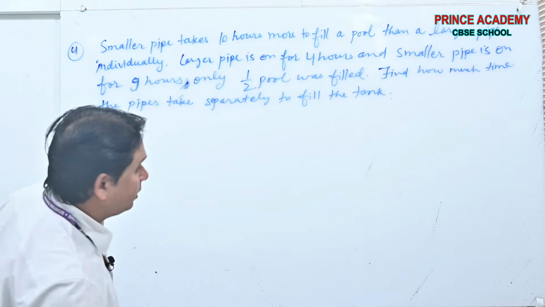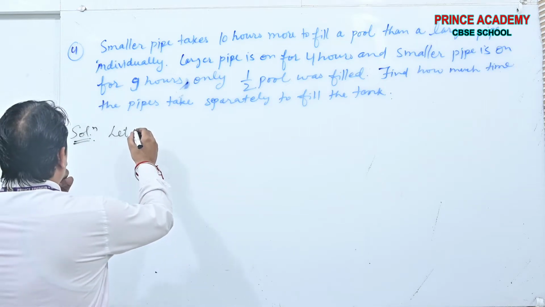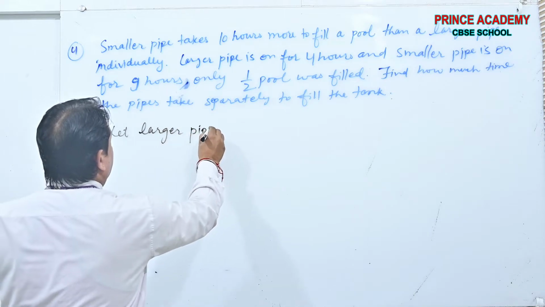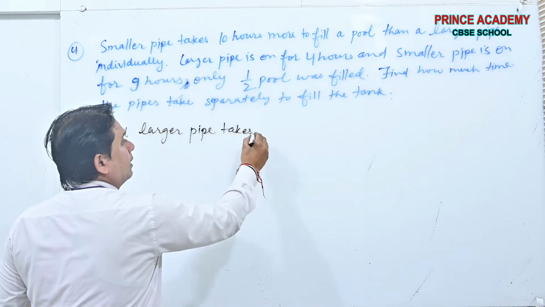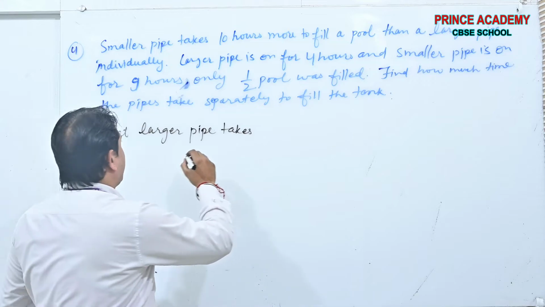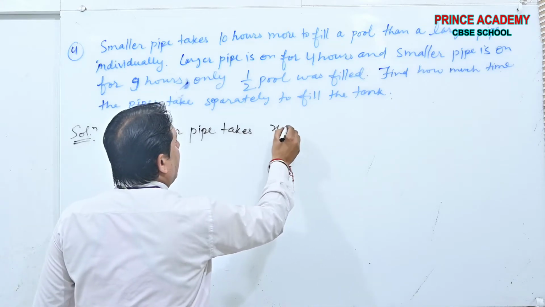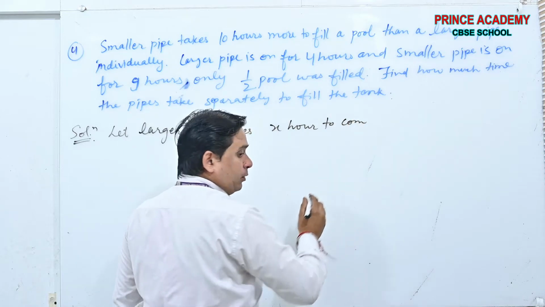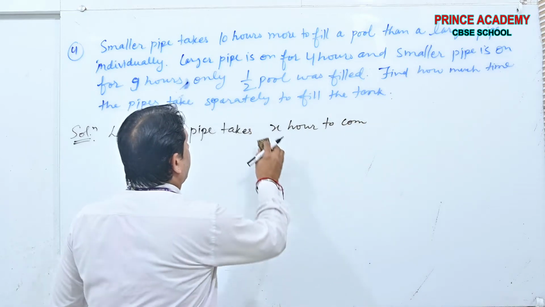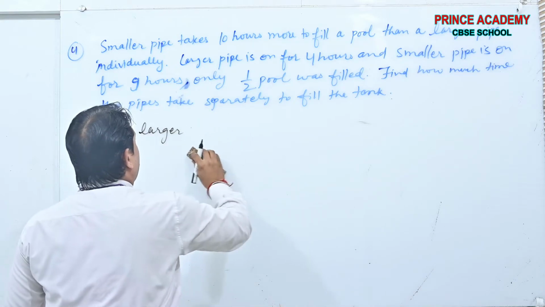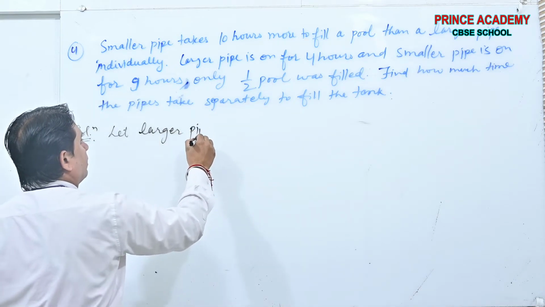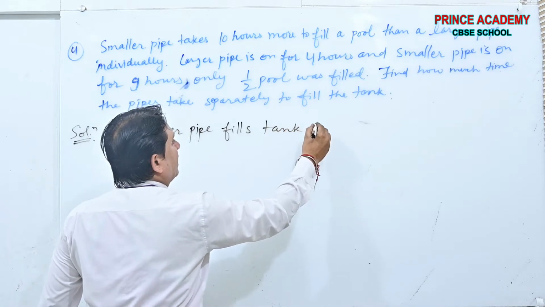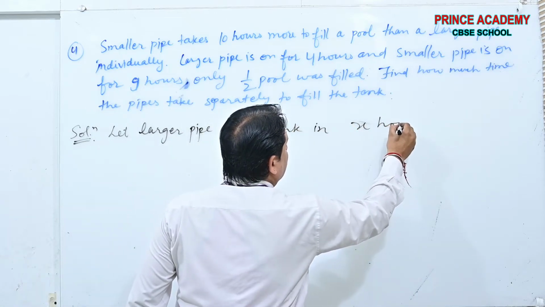First, let the larger pipe take X hours to fill the tank.